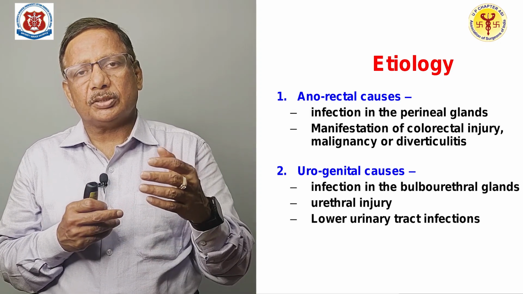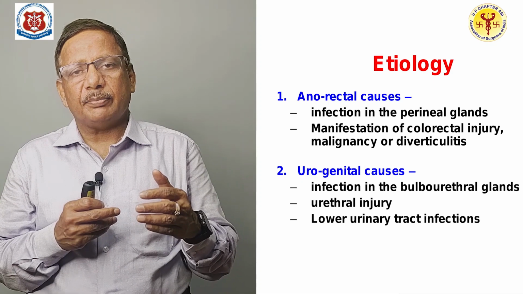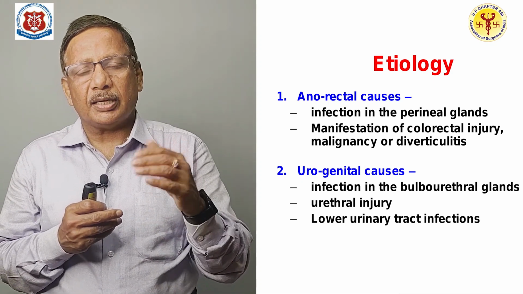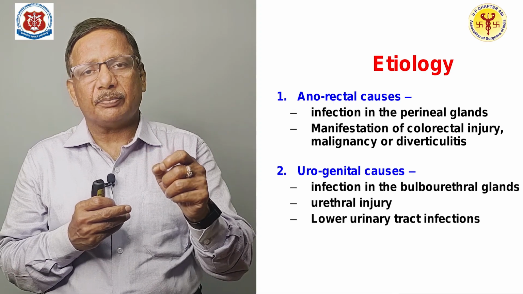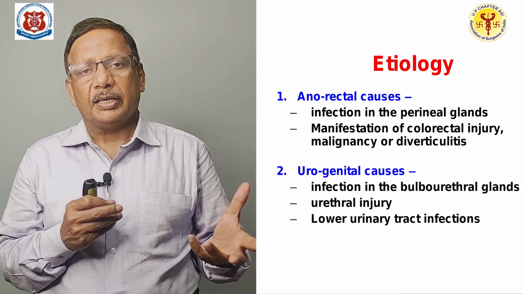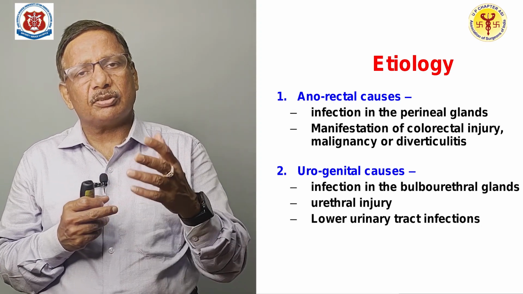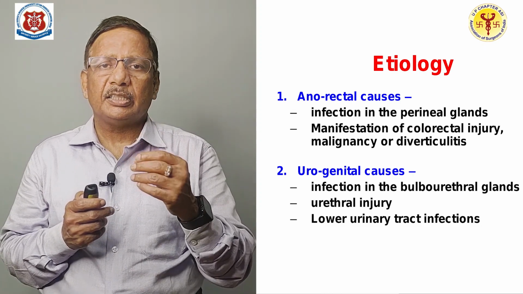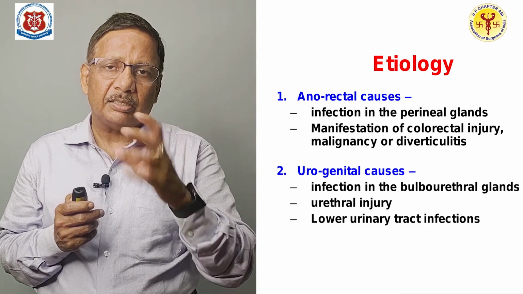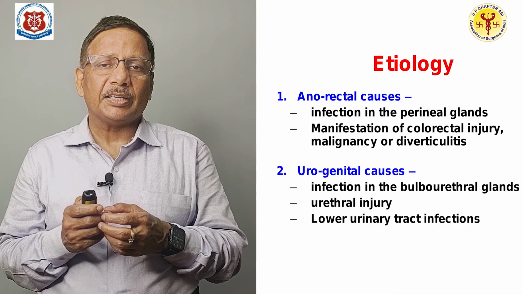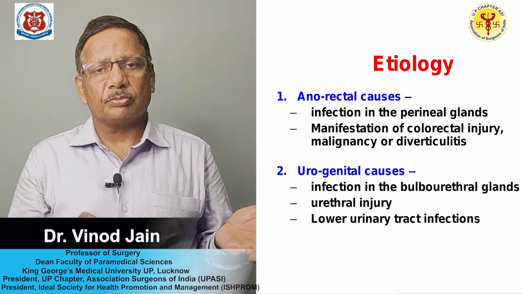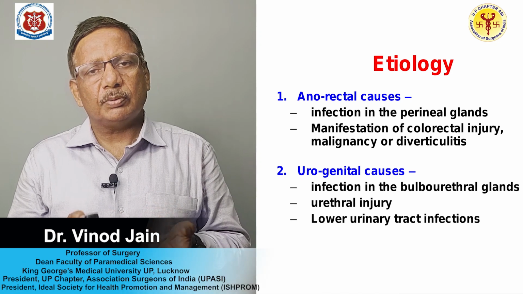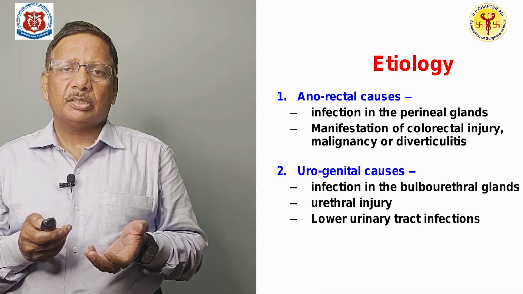If you talk about the urogenital cause, then it can be in the bulbourethral glands, and as you know, these bulbourethral glands are also known as Cowper's gland, present below the prostate, and they basically lubricate the urethra. Once they are infected or inflamed, then there could be one inciting cause. Then there could be urethral injury because of any instrumentation, or you may be having even lower UTI.